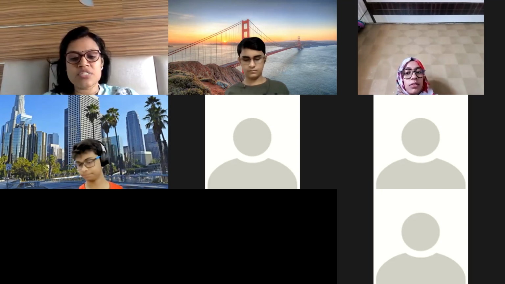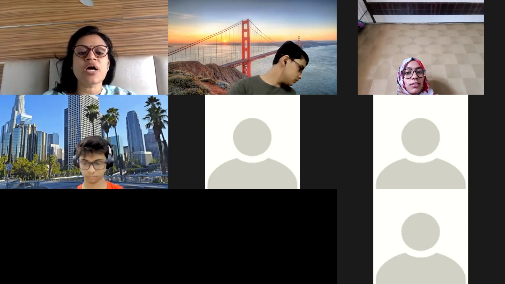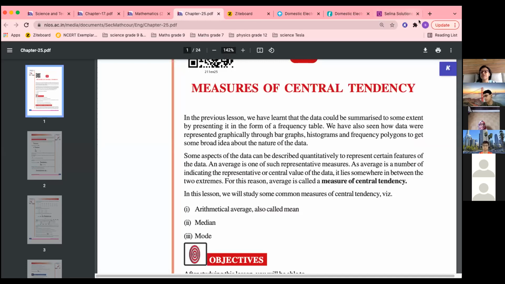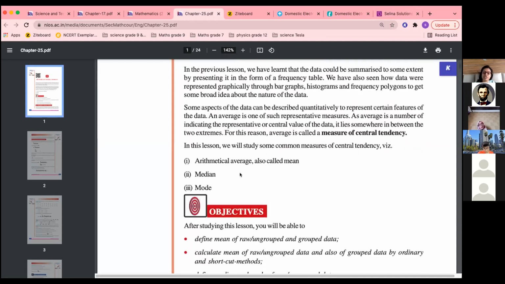Let us start with chapter number 25, measures of central tendency. This is the 25th chapter. Average or arithmetic mean, anything you can say.